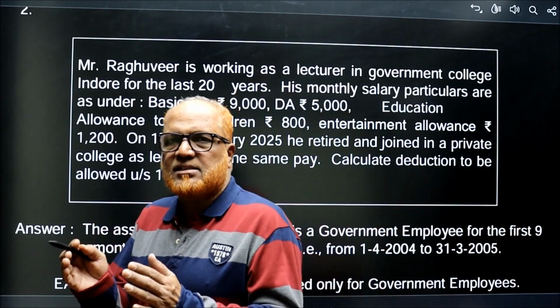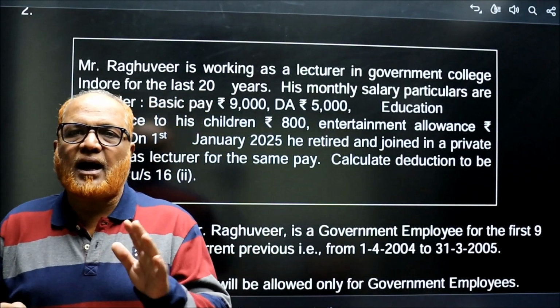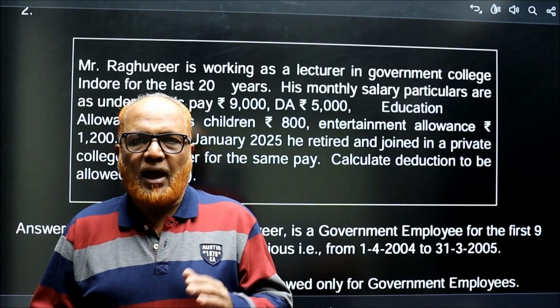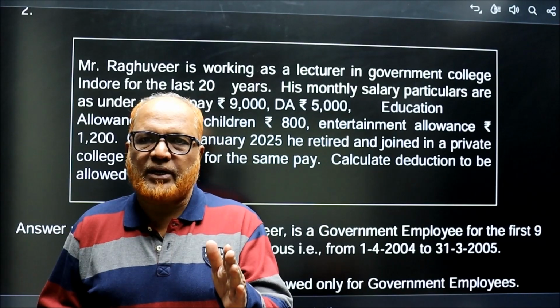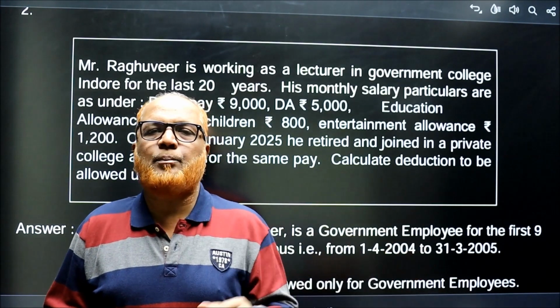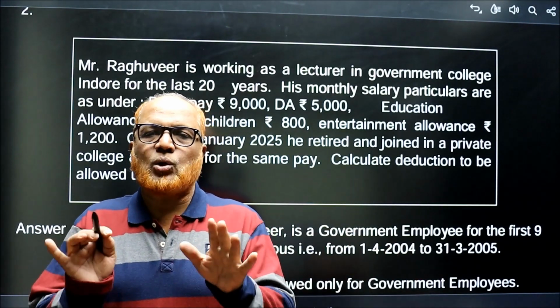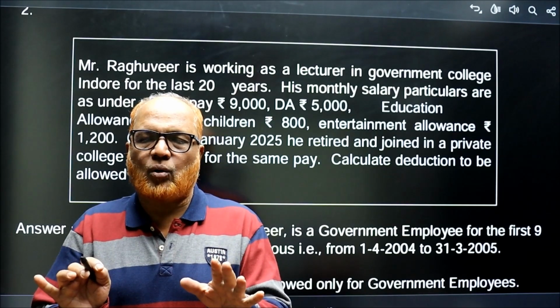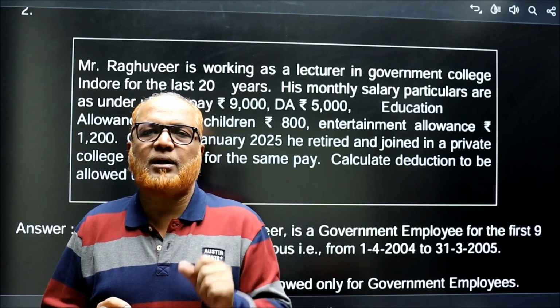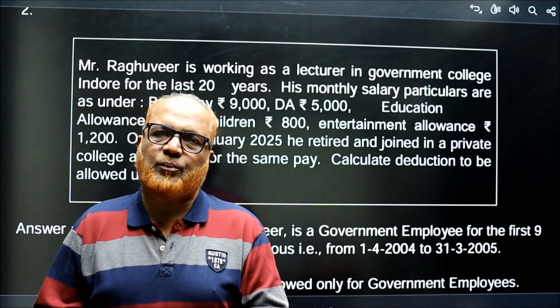The employee retired from the government job, and from 1st January 2025 he joined a private organization. EA deduction will be allowed only for government employees, not for private employees.